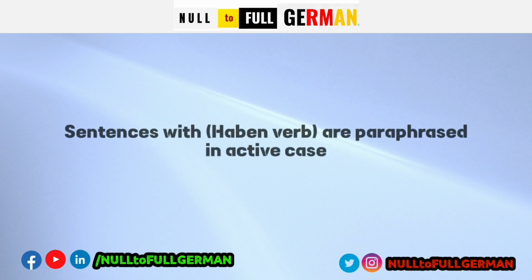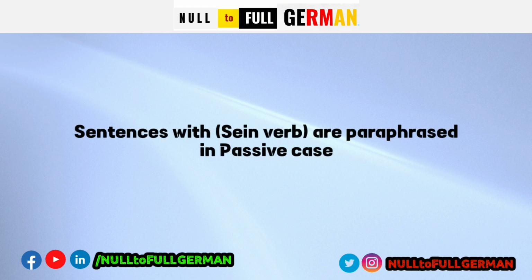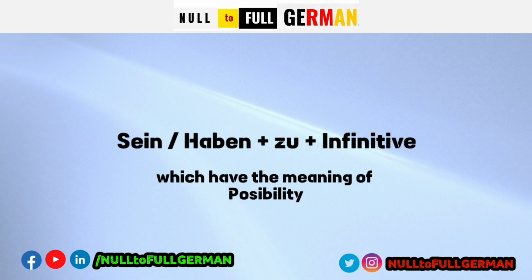The haben connections, or you can say sentences with haben, are paraphrased in active, while the sentences with sein are paraphrased in passive. In other words, the infinitive with sein and haben are accompanied by zu, which has already acquired the meaning of possibility and necessity.